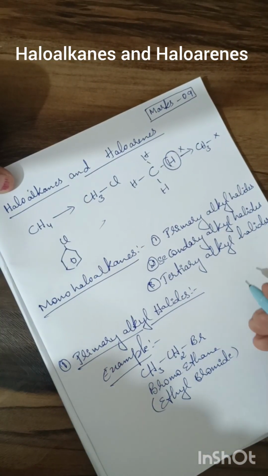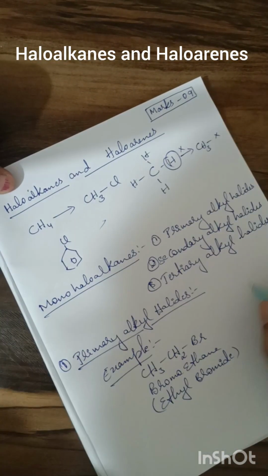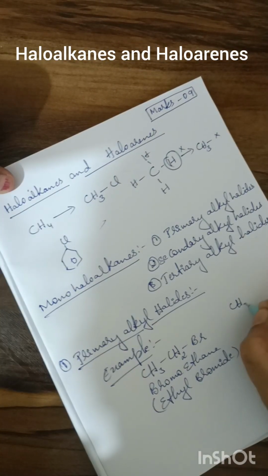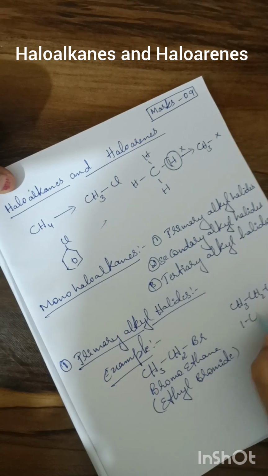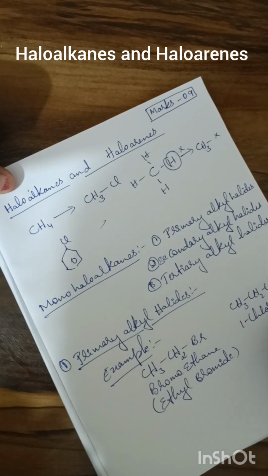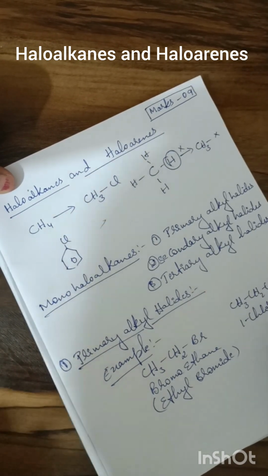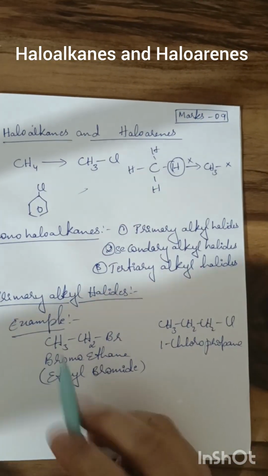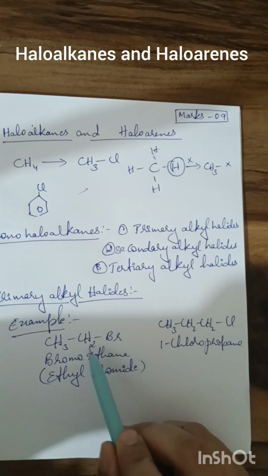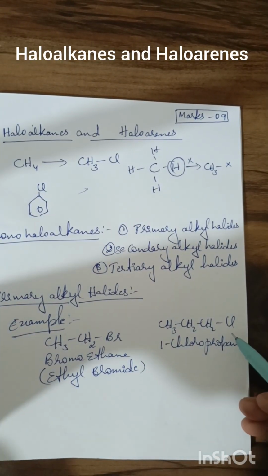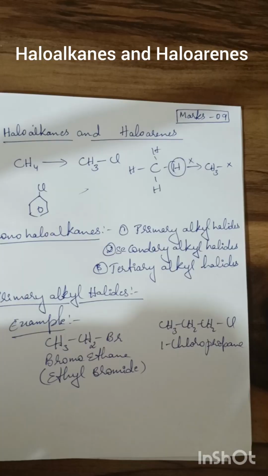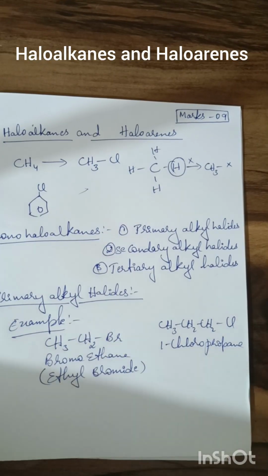Another example, 1-chloropropane, CH3CH2CH2Cl. That means here we can see in the first example the bromine atom is attached to the first carbon atom, and in the second example the chlorine atom is attached to the first carbon atom. It is nothing but a simple definition: primary alkyl halides are where the halogen atom is attached to the first carbon atom.